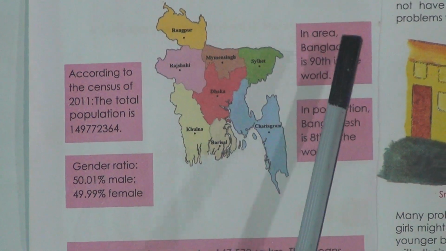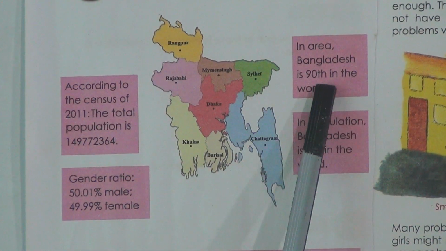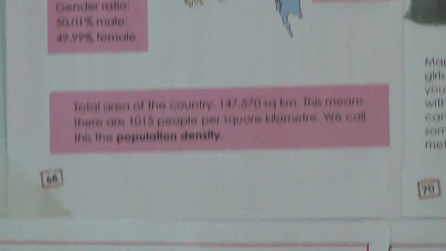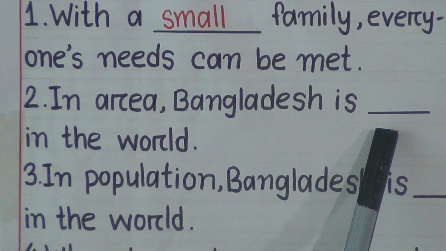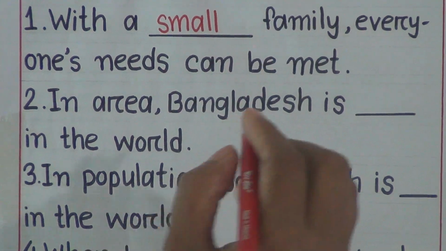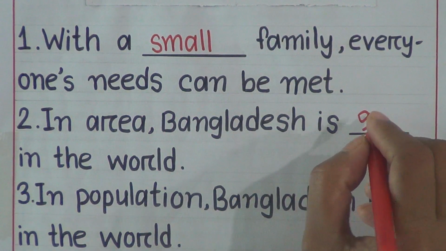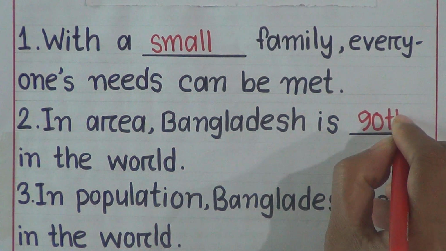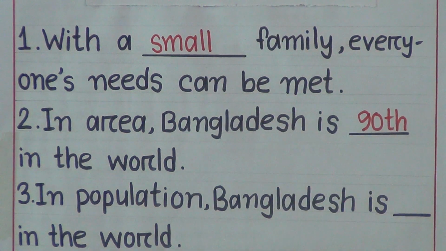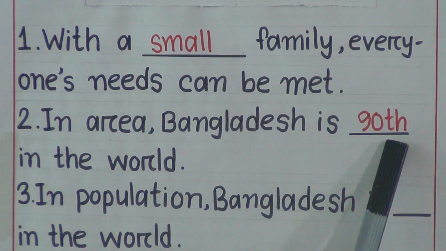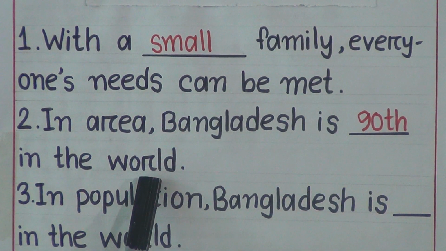In area, Bangladesh is 19th in the world. So we have to write here 19th. Now the sentence is completed. In area, Bangladesh is 19th in the world.